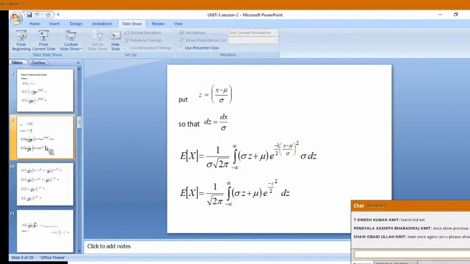I am moving to the next slide. We are differentiating it. dz is equal to dx by sigma. Mu is a constant, sigma is a constant. Only these two are variables. So 1 by sigma into root of 2 pi; in place of x we write x minus mu by sigma is z, and in place of dx I have written sigma dz. Sigma and sigma I cancel. 1 by root 2 pi. Remaining I have written like that only.